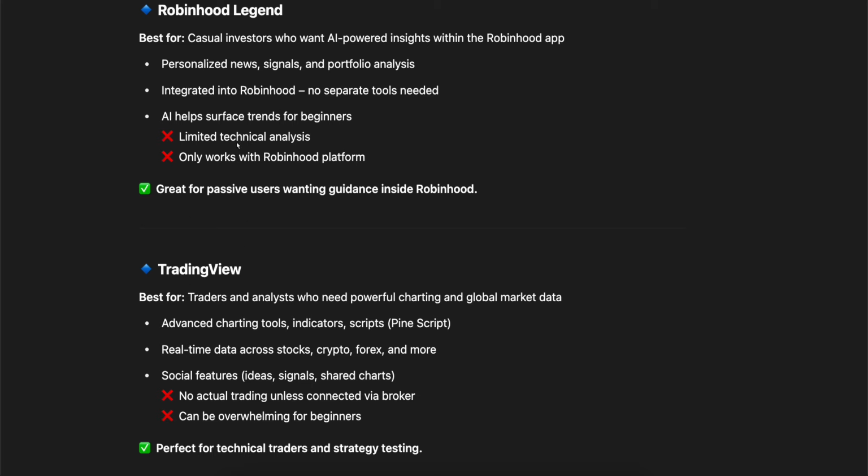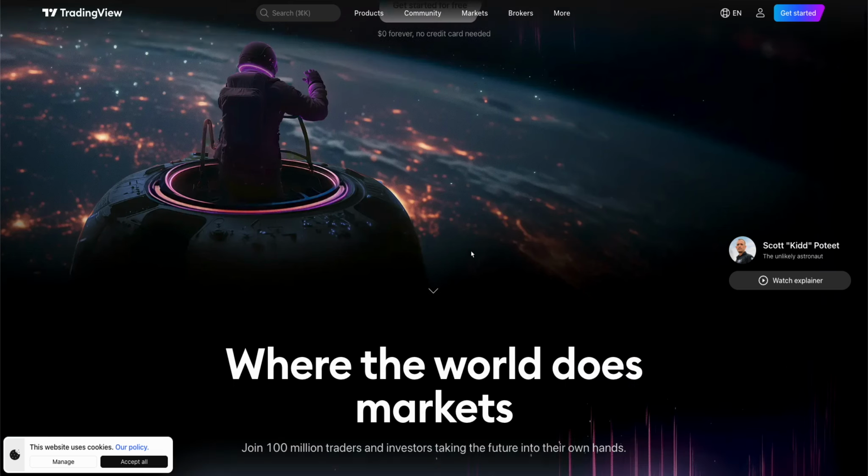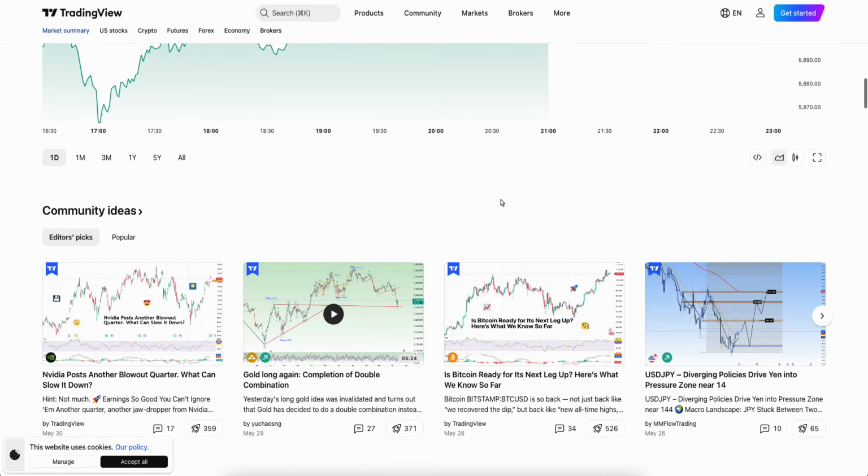Now, TradingView is best for traders and analysts who need powerful charting and global market data. They offer advanced charting tools, indicators and scripts, real-time data, so it's perfect for technical traders and strategy testing. So overall, I think TradingView is a better option for Forex and options if you ask me.